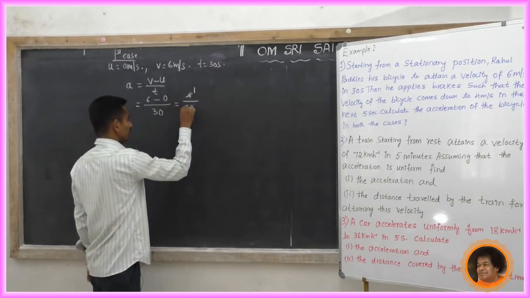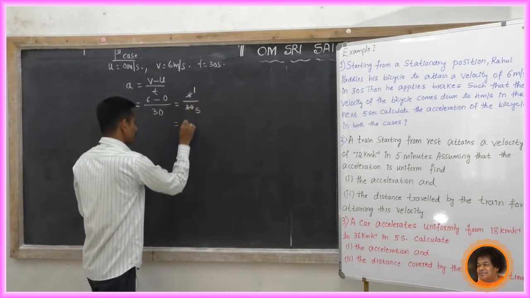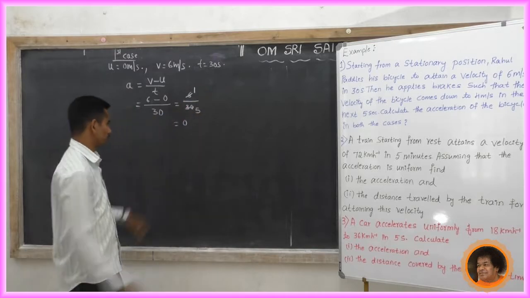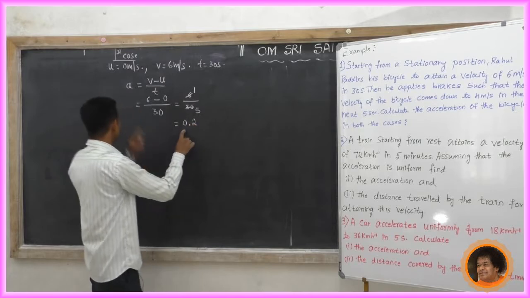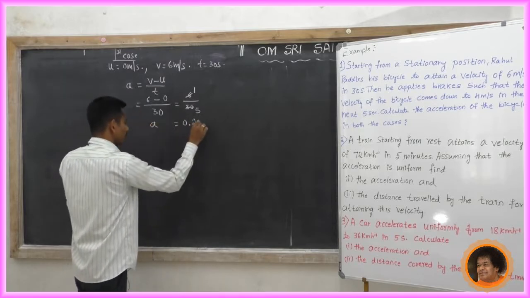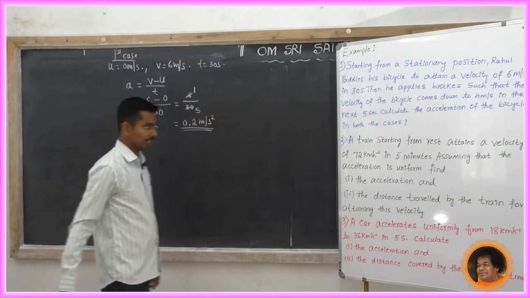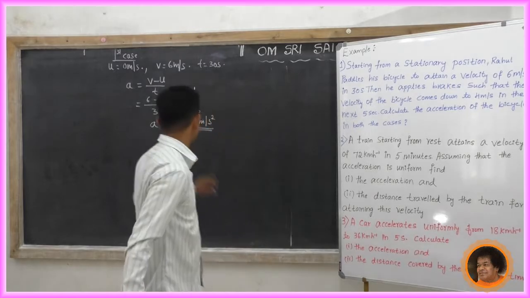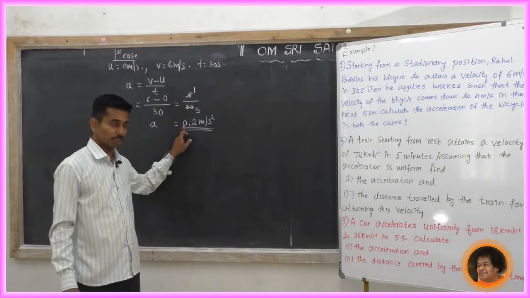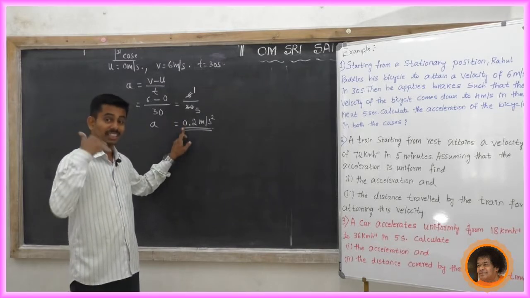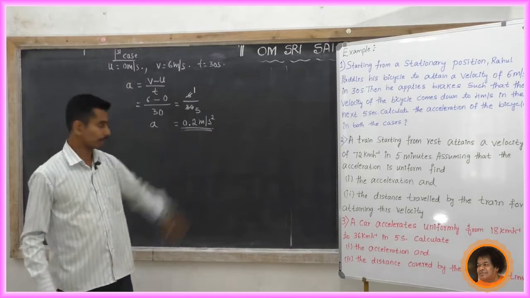Now 6 ones are 6, 6 fives are 30, so we get 1 by 5, or we can write 1 divided by 5. What do you get? That is 0.2. So a equal to 0.2 meter per second squared. In the first case, what is the acceleration? The acceleration is 0.2 meter per second squared. It means the acceleration is a positive value. Positive means the velocity is increasing. The velocity is increasing. a equal to 0.2 meter per second squared.